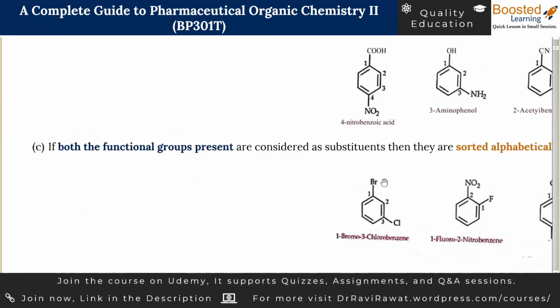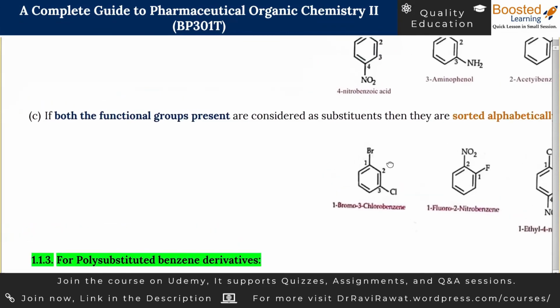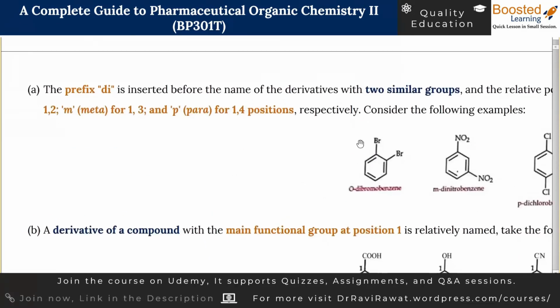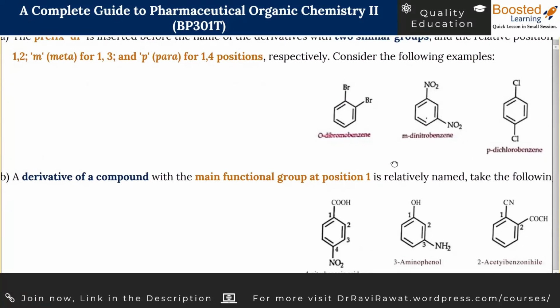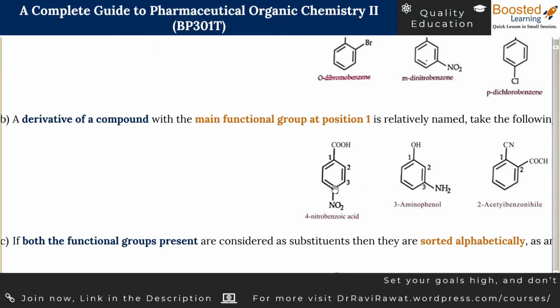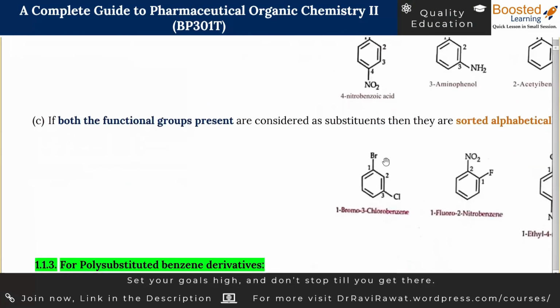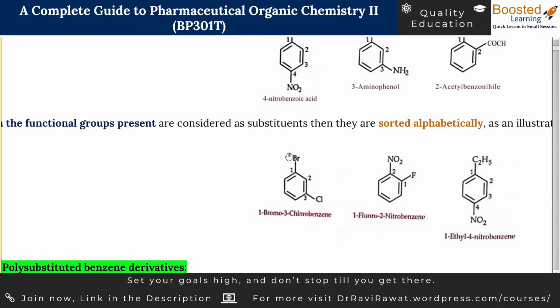So let us come back to the last subcase of di-substituted benzenes. We have discussed how you are going to name the compounds when the two groups are similar. We have also discussed how to name them when two different groups are there. Now let us take the example when none of the groups can be considered as the main functional group.